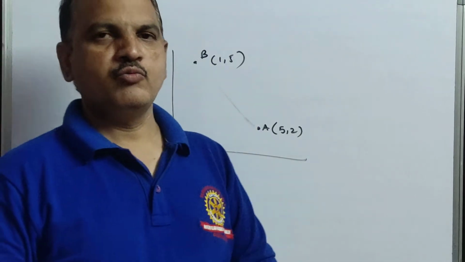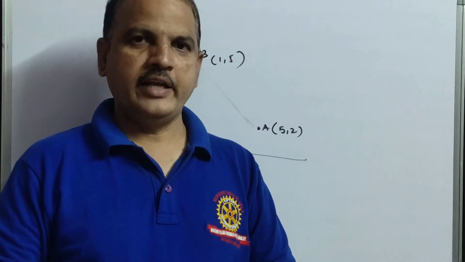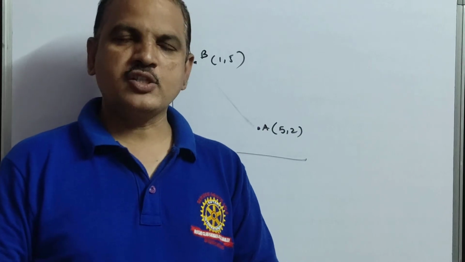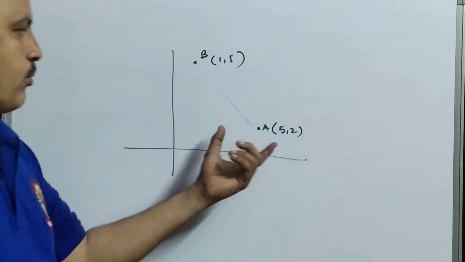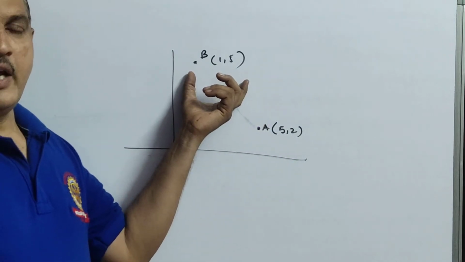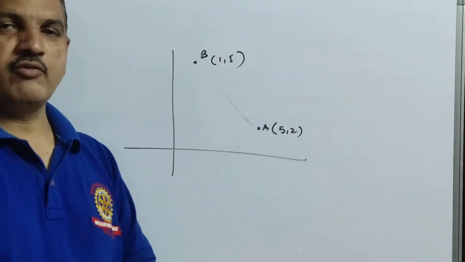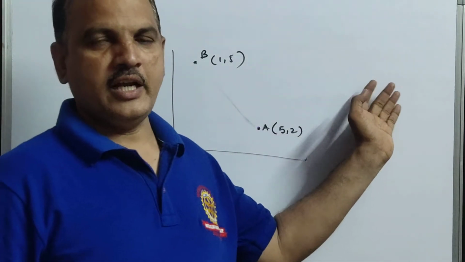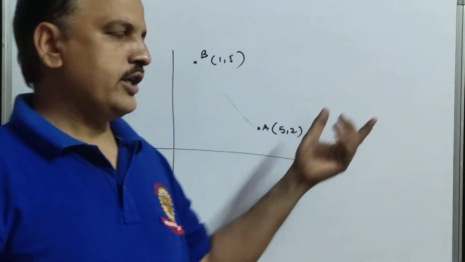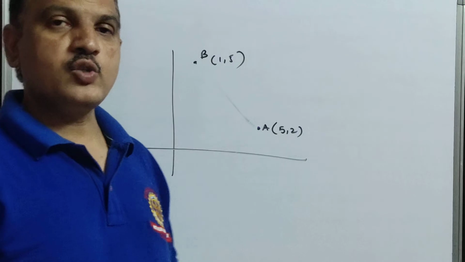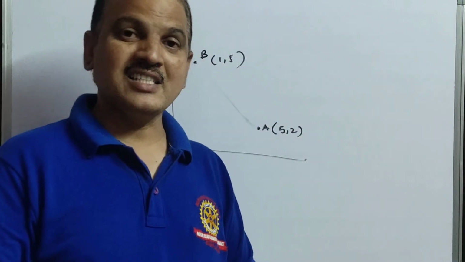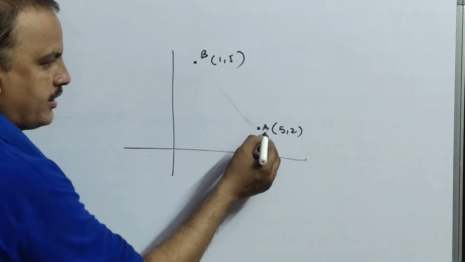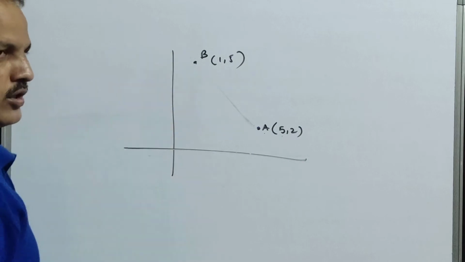Obviously, what will happen? We used to draw a straight line in 9th standard, by plotting the points and joining them. Or sometimes the question only asks to plot the points, and you just plot and leave them. And if they ask to draw the graph like y = 5x + 2, then you used to take x values, get y values, get some points, and join them to get a straight line. Similarly, now here point A is (5, 2) and point B is (1, 5).